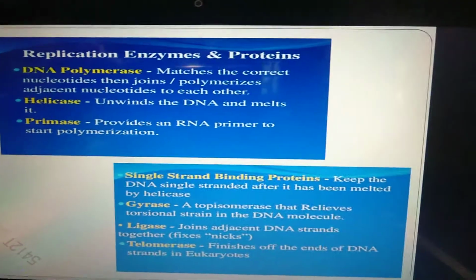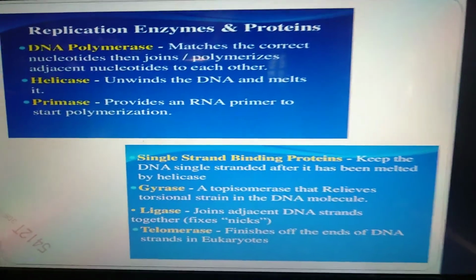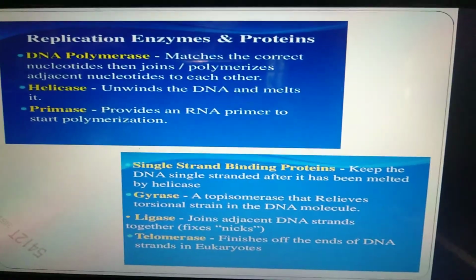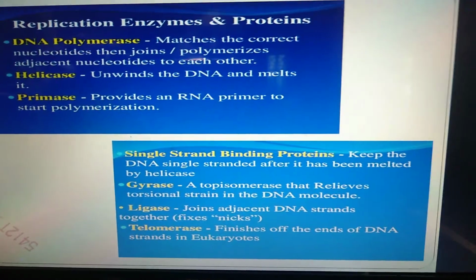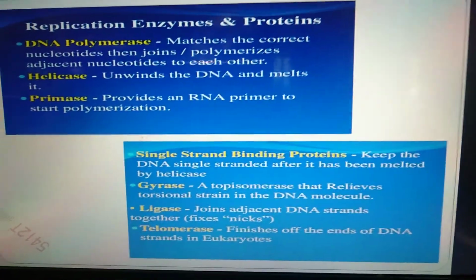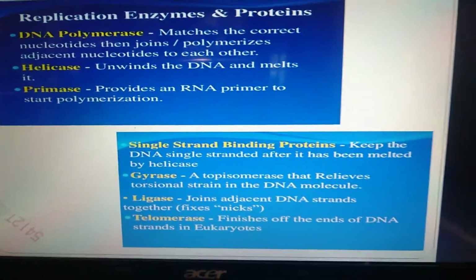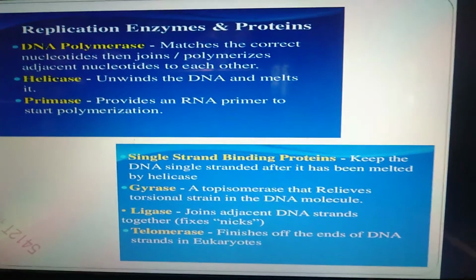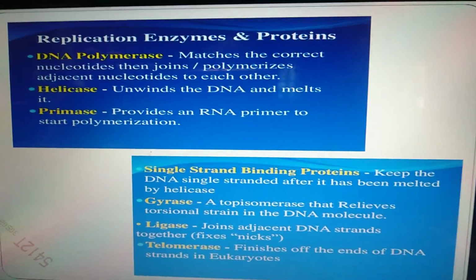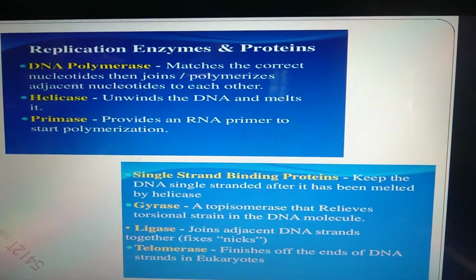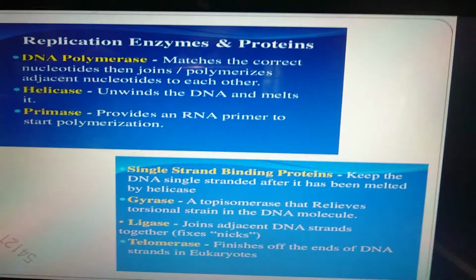Replication enzymes and proteins: DNA polymerase matches the correct nucleotides and joins, or polymerizes, adjacent nucleotides to each other. Helicase unwinds the DNA, melts it. Primase provides an RNA primer to start polymerization. Single strand binding proteins, SSB proteins, keep the DNA single stranded after it has been melted by helicase. Gyrase is a topoisomerase that relieves torsional strain in the DNA molecule. Ligase joins adjacent DNA molecules together, that is, fixes the nick.